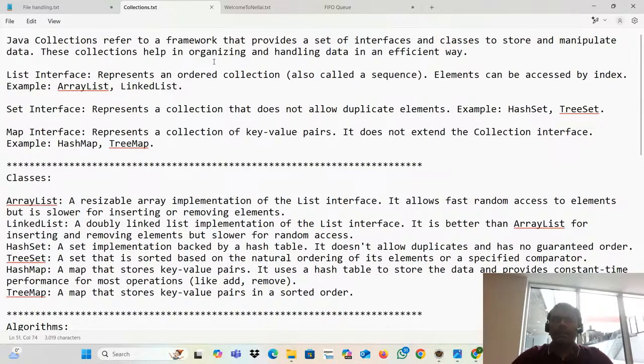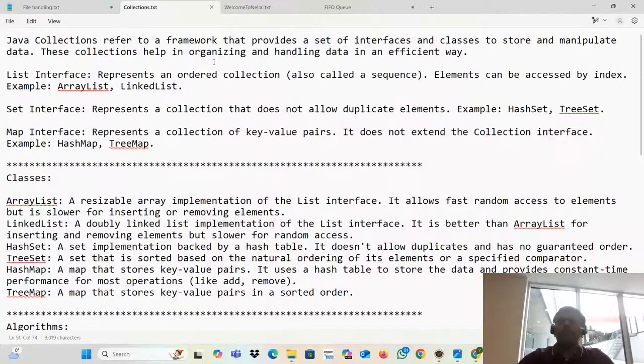Let's go to the collections. Collections refers to a framework. It's one framework that provides a set of interfaces and classes. You already know what an interface is and what a class is. They are used to store values and manipulate the values as well. These collections help in organizing and handling the data in an efficient way.